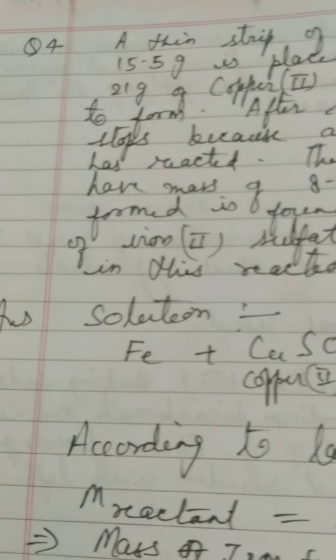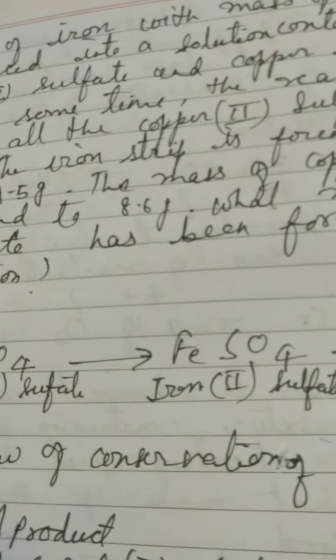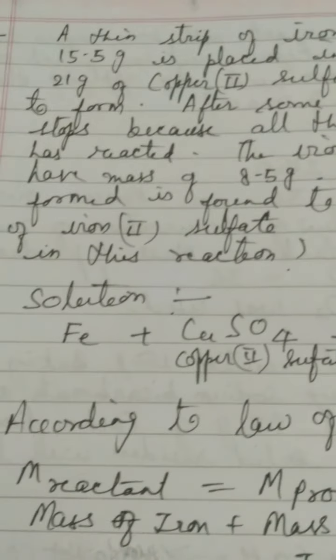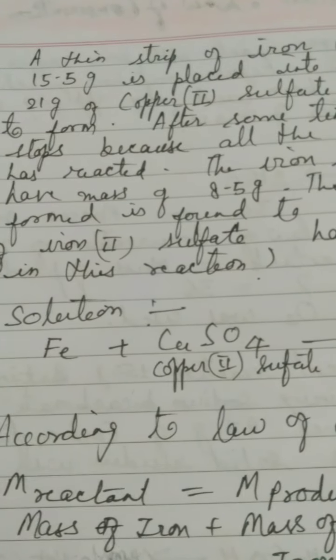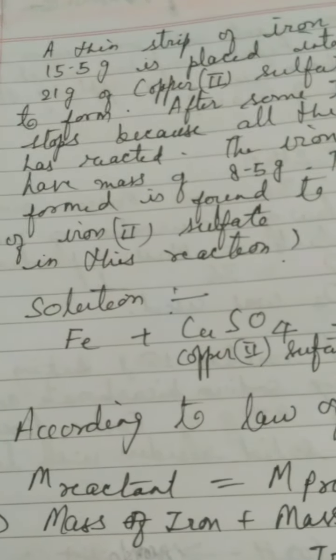After some time the reaction stops, because all the copper 2 sulfate has reacted. The salt copper 2 sulfate has completely reacted, and that is why the reaction stops.